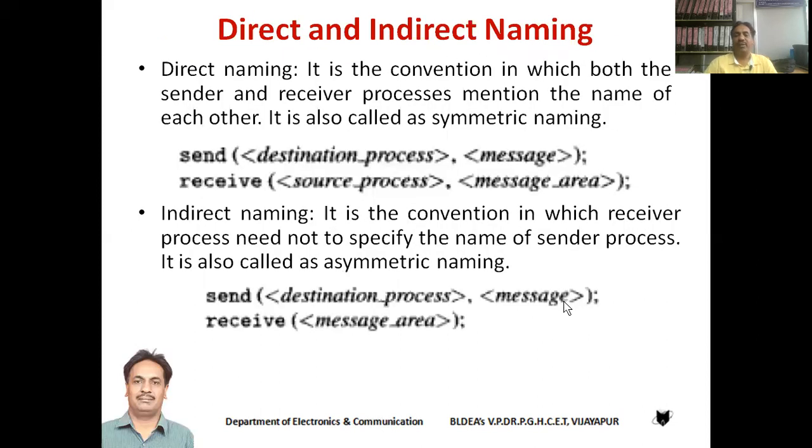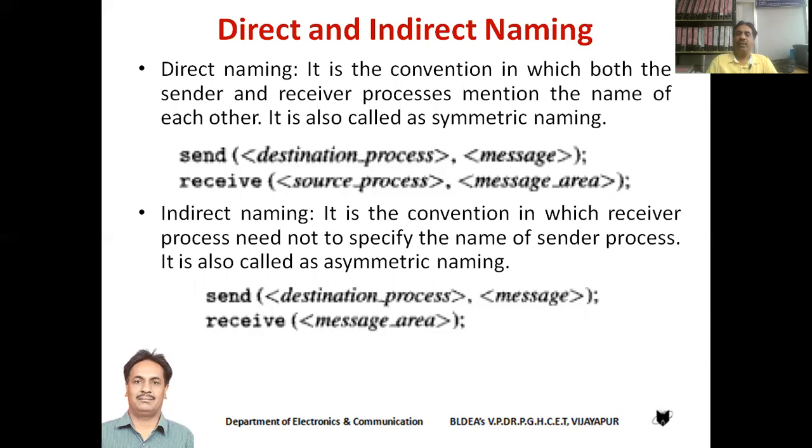Okay, first we are going to start with direct and indirect naming. Students, as we have seen, the first issue is naming of the sender and the receiver processes. Here we have two conventions for naming of the processes, that is direct naming and indirect naming.